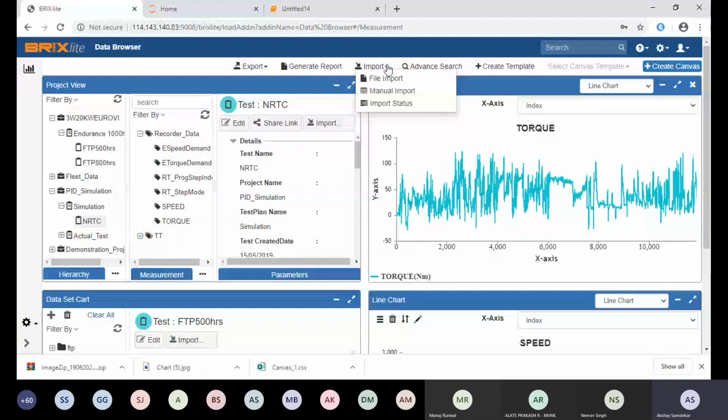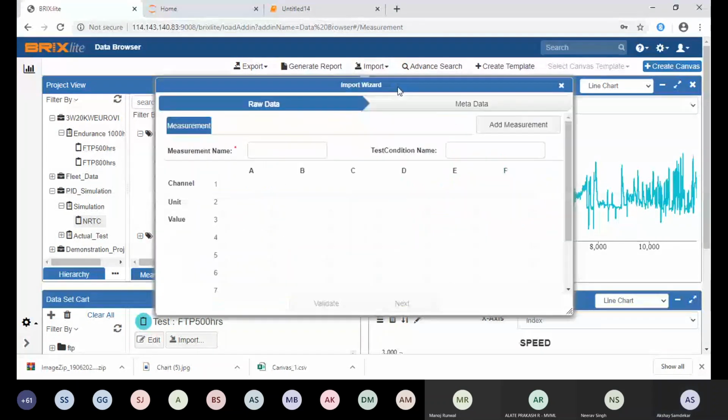Now I am demonstrating the manual import. Manual import means you have a file and you want to import the file into the system. There are two types of manual import you can see: file import and manual import. Manual import is for small data. Suppose you have a small amount of data in Excel and you want to just copy, paste and import it, so it is possible. File import is when you have different types of files and you want to import them. So this is the file import wizard.